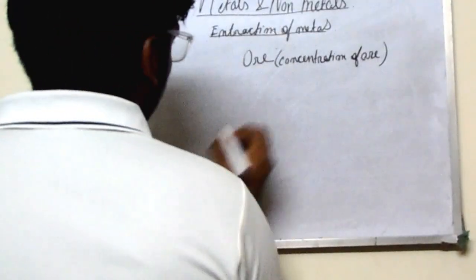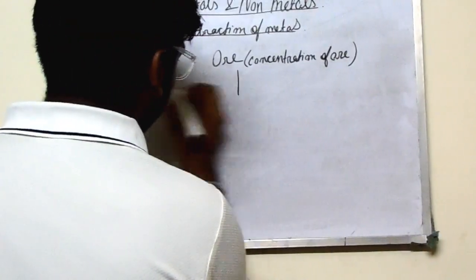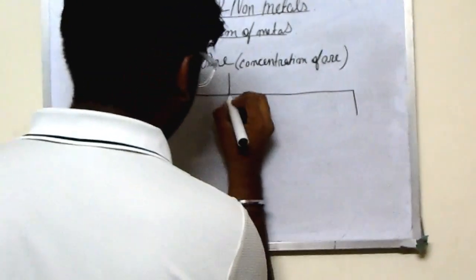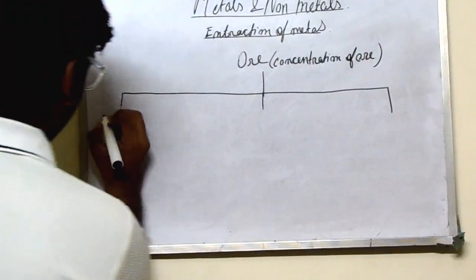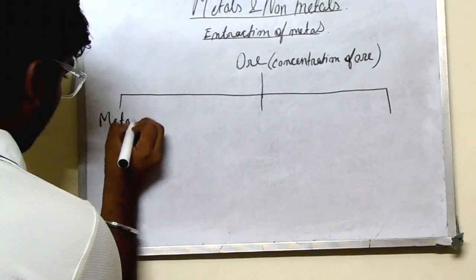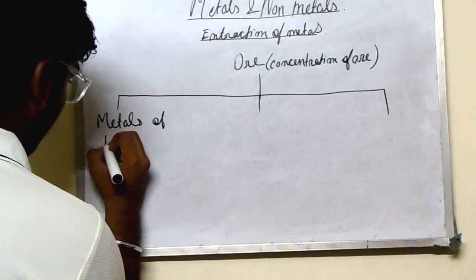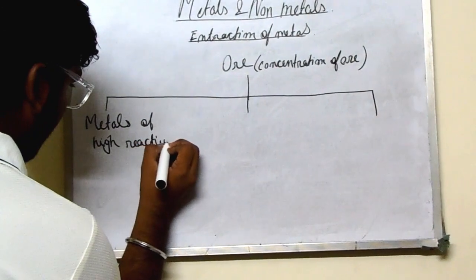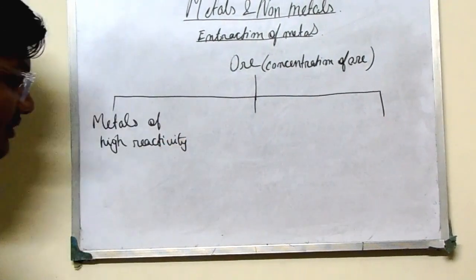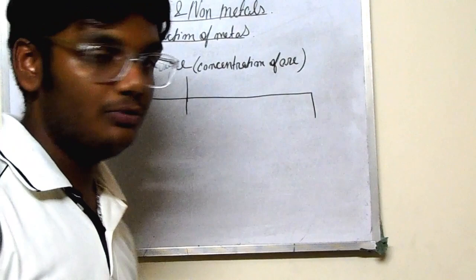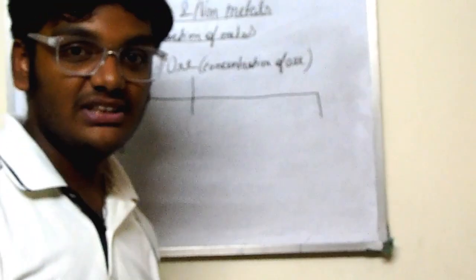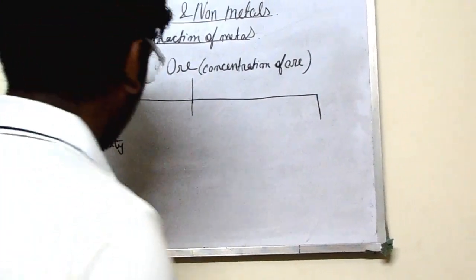There are three kinds of metals we will see. I request everyone watching this video to please copy this chart, because this may come in your exam as a flow chart.